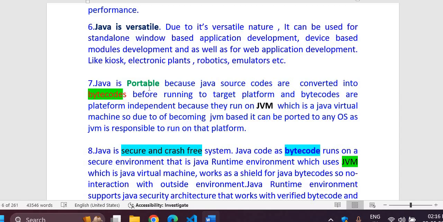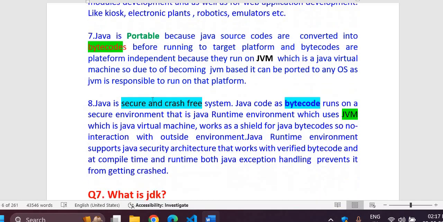Portable also means one more thing: Java classes are very small in size, can be ported easily, and do not take too much memory space. That is another point, besides bytecode, which makes Java portable.